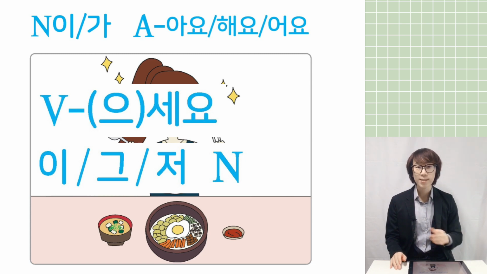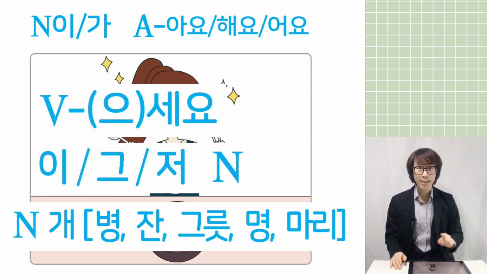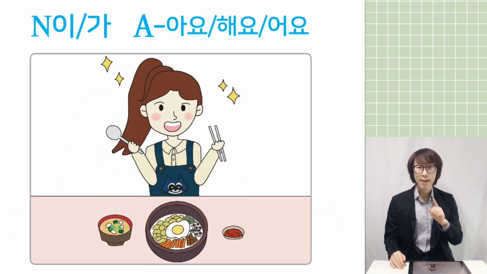So far we have studied verb 으세요, please do something, and also 그저, indicating noun, and we have studied noun counters: 개, 병, 잔, 그릇. It's a noun counter, right? This time we are going to study adjectives.